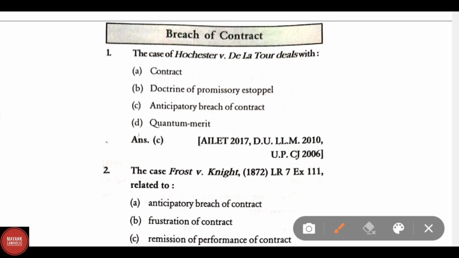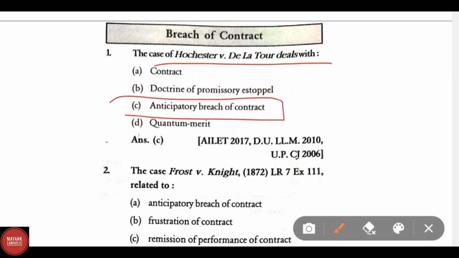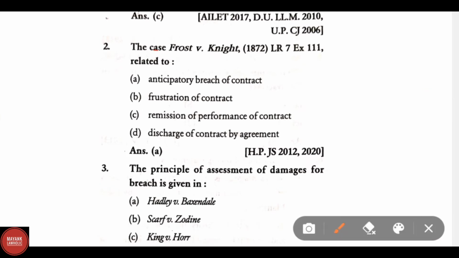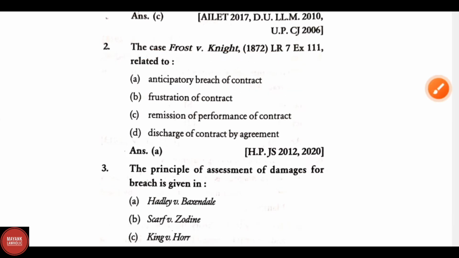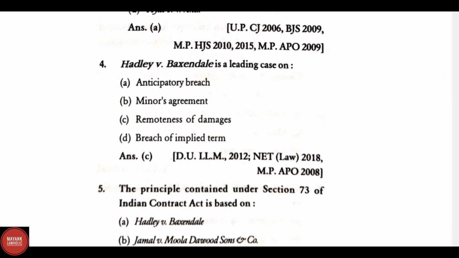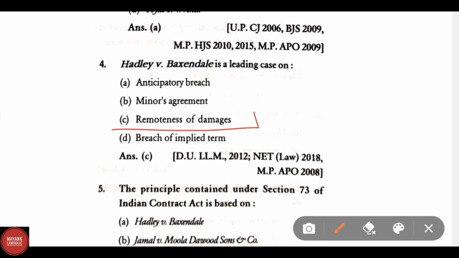The case of Hochster versus De La Tour deals with anticipatory breach of contract. The case Frost versus Knight 1872 is related to anticipatory breach of contract. The principle of assessment of damages for breach is given in Hadley versus Baxendale. Hadley versus Baxendale is a leading case on remoteness of damages.